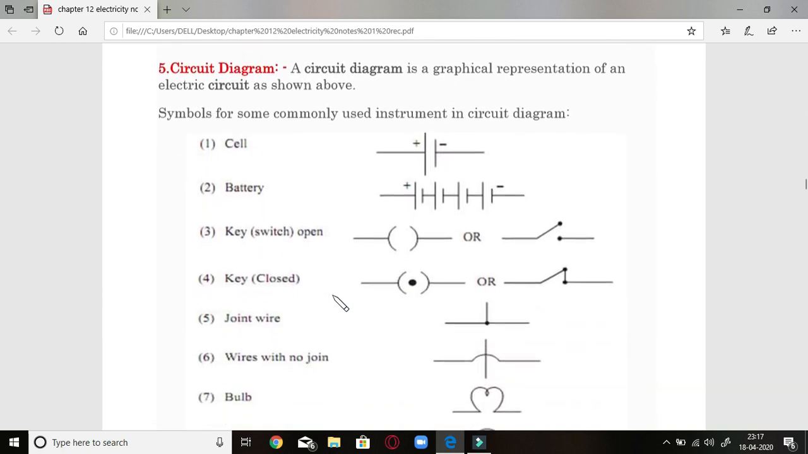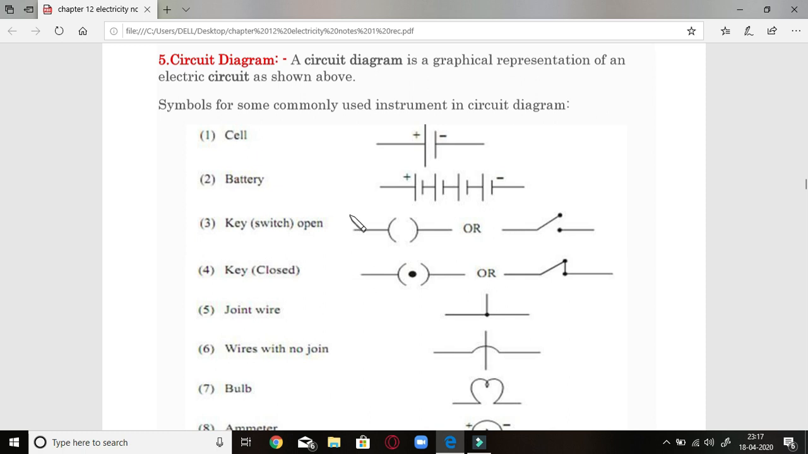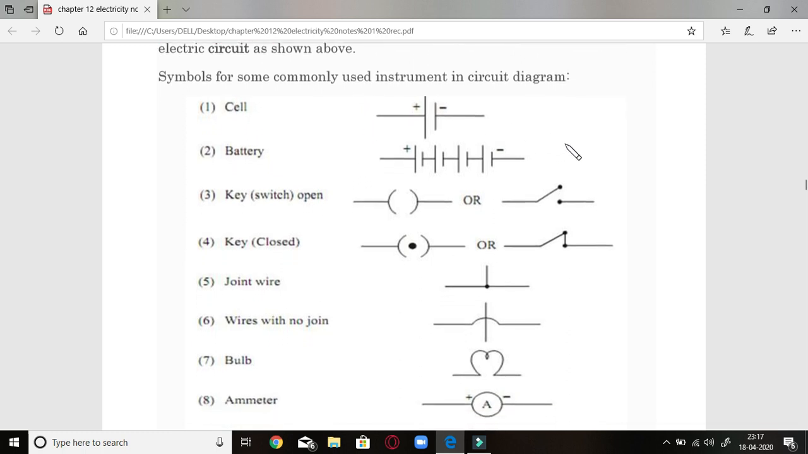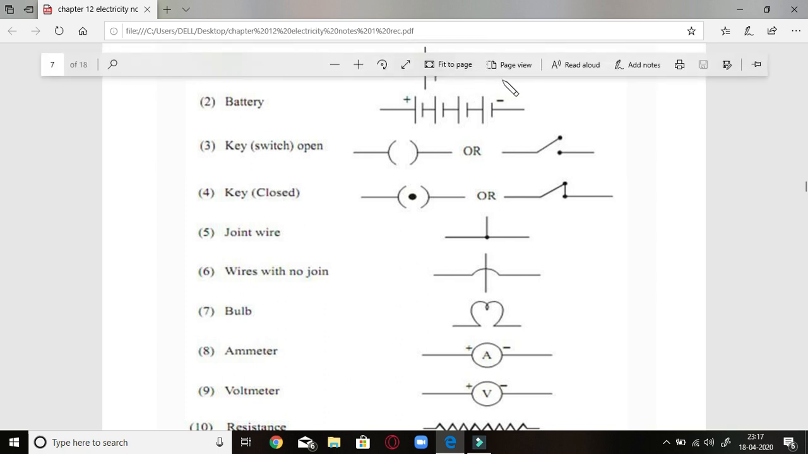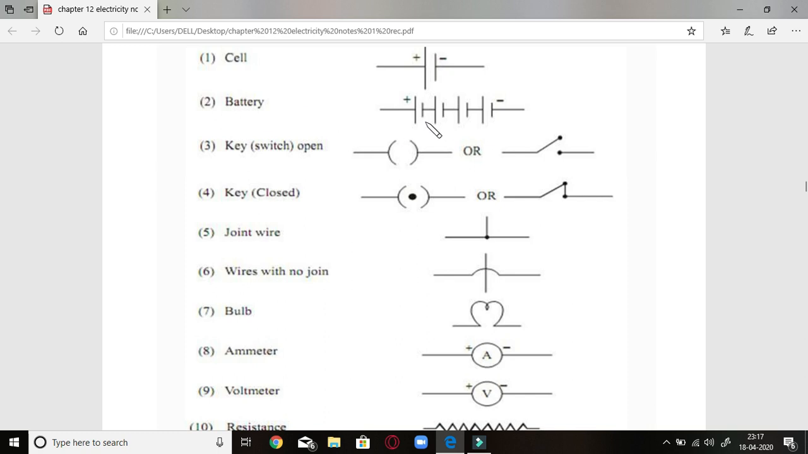Now let us see some more circuit diagram symbols. In the earlier circuit diagram, I took only 5 appliances shown in the form of a circuit diagram, but there are other structures also which can be used. If we want to use one cell, you use a bold line and a small line, plus and minus sign. The bold line is always with the plus terminal. A battery, as you can see here, of 1, 2, 3 and 4 cells is shown with plus and minus signs.